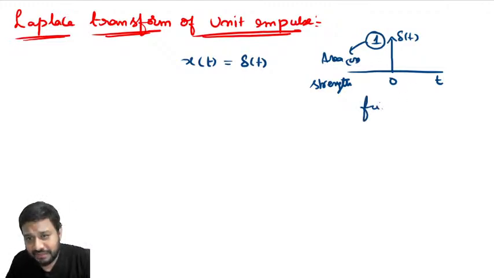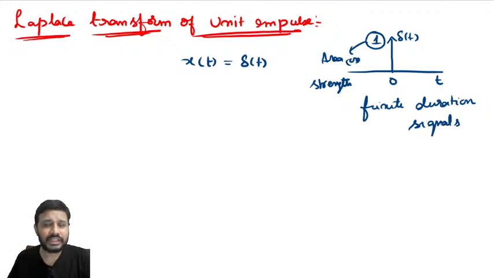Finite duration signal. That is the first point.